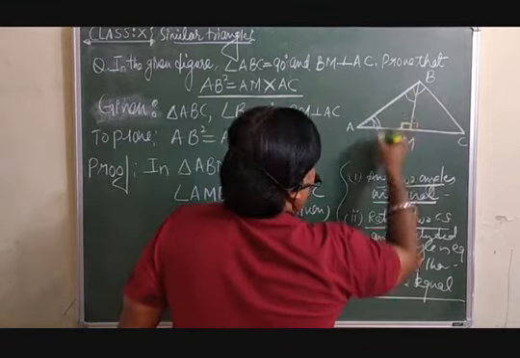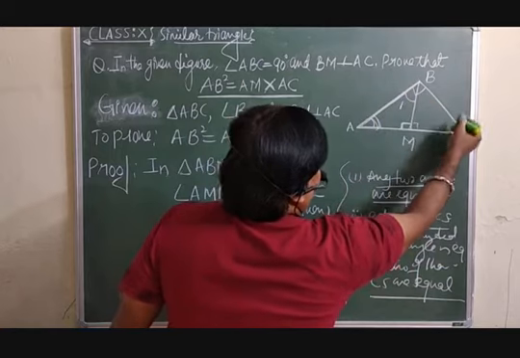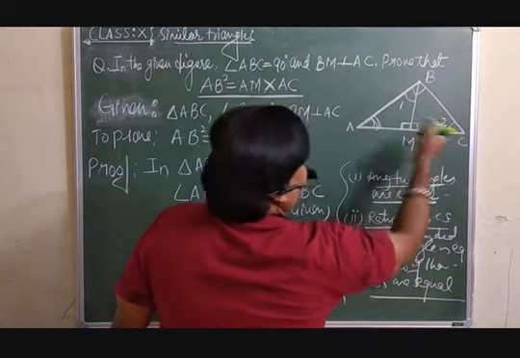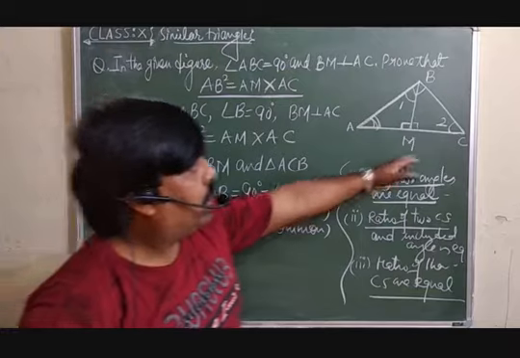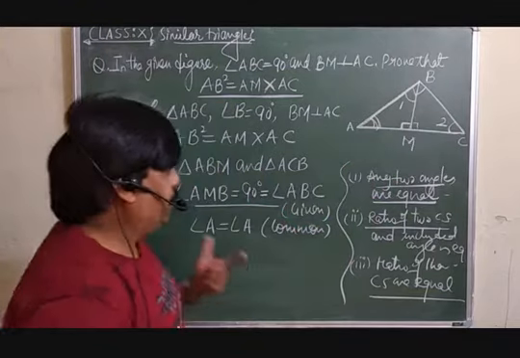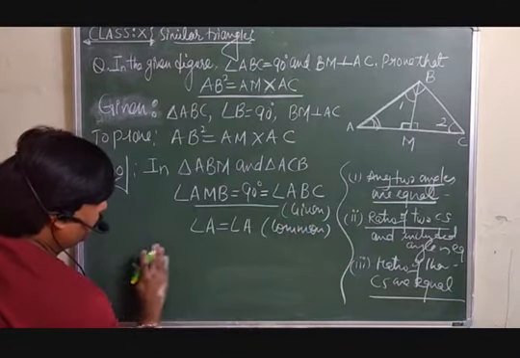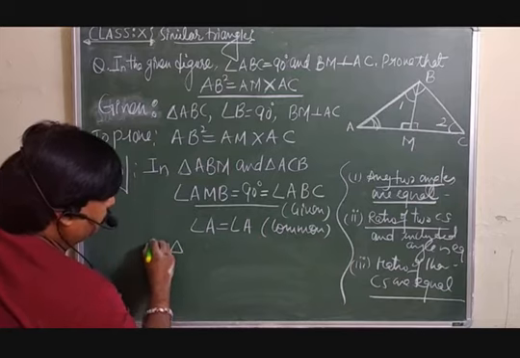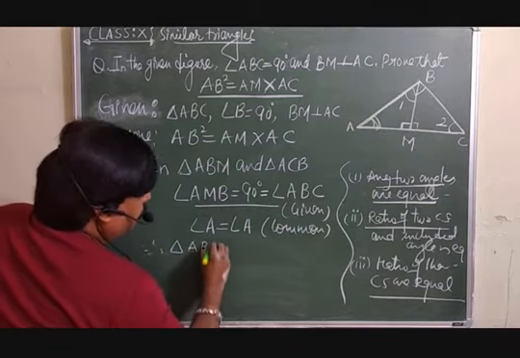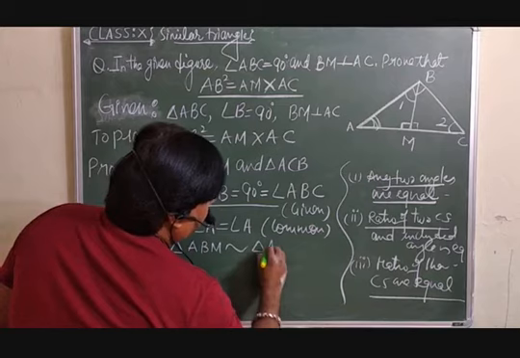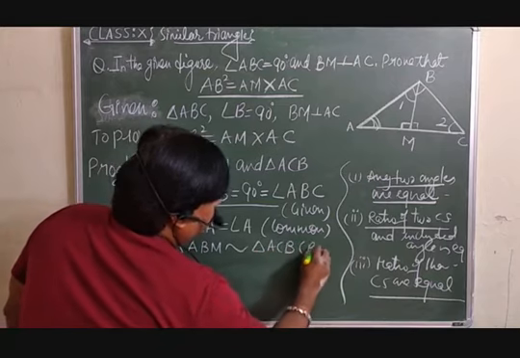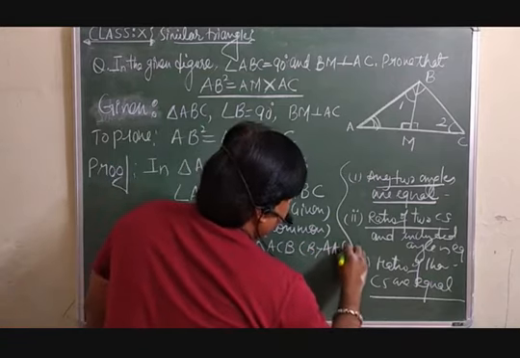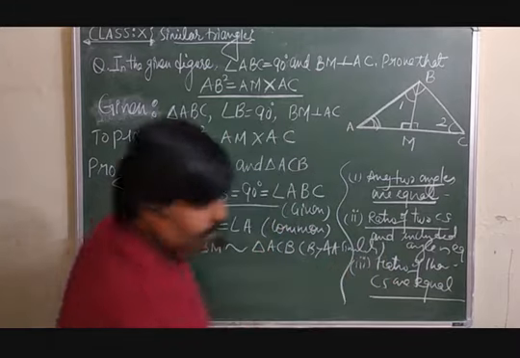The third angle of this triangle will be equal to this one. For convenience I am writing here, because later on I will take the ratio of the corresponding sides. Therefore you can say triangle ABM is similar to triangle ACB by AA similarity.